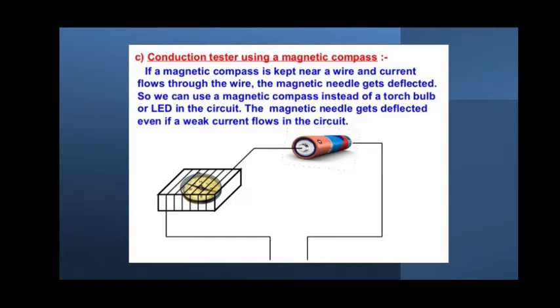As usual, you have to take a battery or a cell, connect it through connecting wires, and there you have to keep a magnetic compass. The magnetic compass, as you know, will show the deflection. The needle inside will show deflection when the current starts flowing through it.